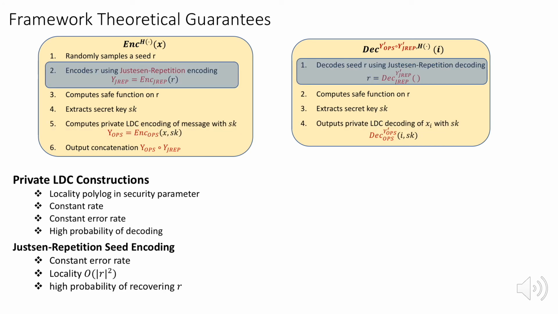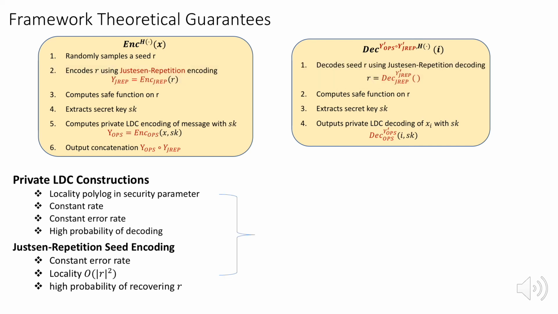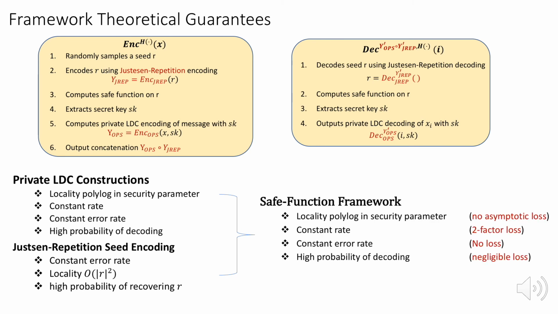Furthermore, we can instantiate the constant rate code in our seed encoding with the Justesen code. Our framework now works with these constituent codes and achieves the properties exhibited by private LDCs with just a small loss. I would like to emphasize that this is in the absence of any private key setup.